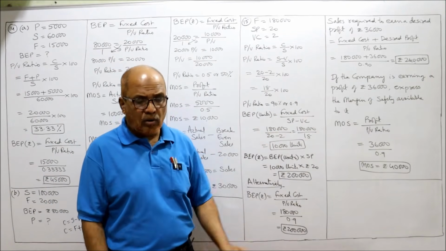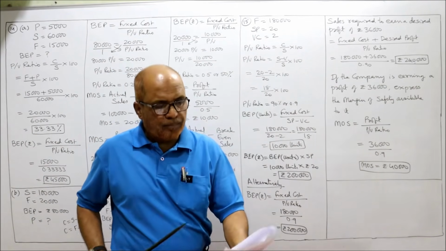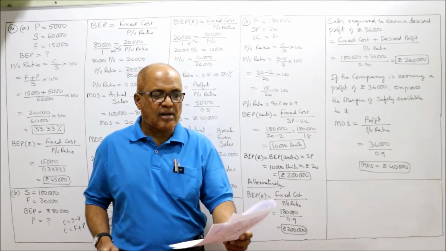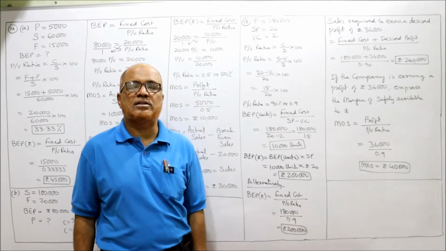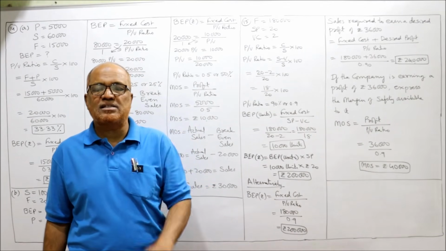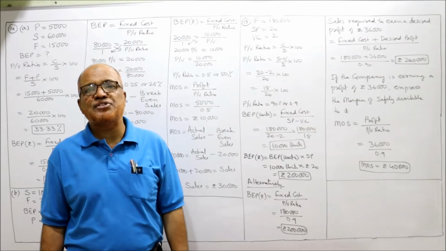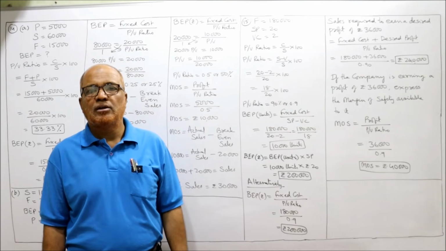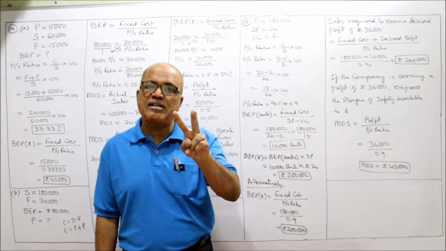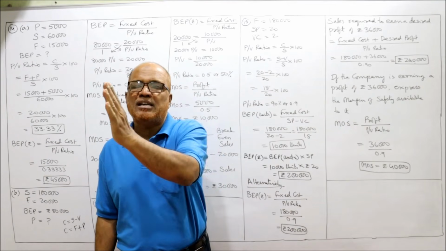Now, last line it is asking you, if the company is earning a profit of 36,000, express the margin of safety available to it. If the company is earning a profit of 36,000, how much is the margin of safety, MOS? So profit is given, 36,000. We know the formula of MOS. 2 formulas are there. Actual sales minus break-even sales.